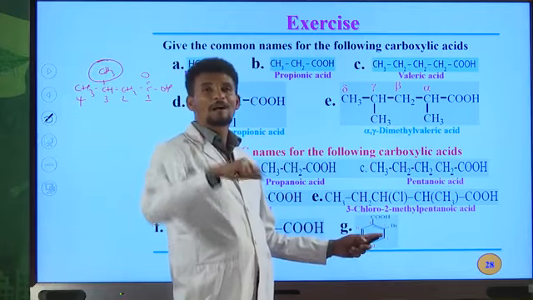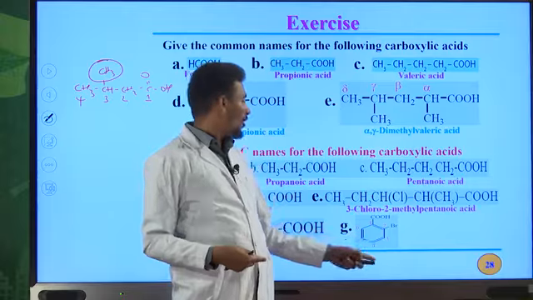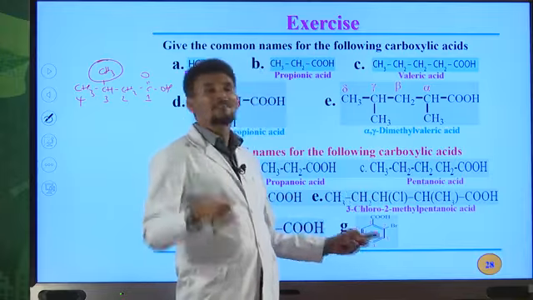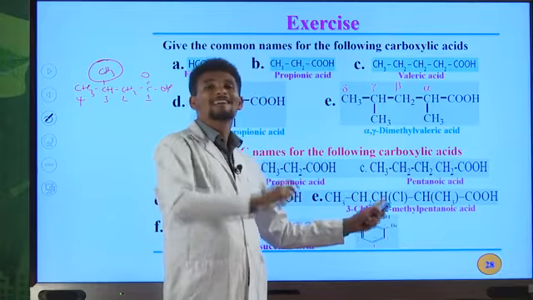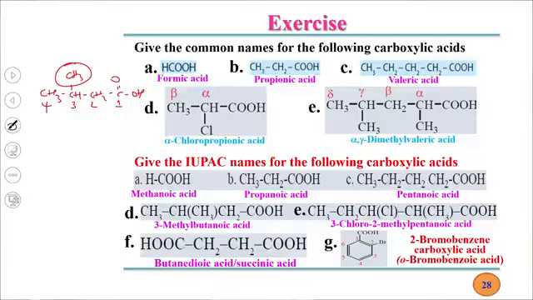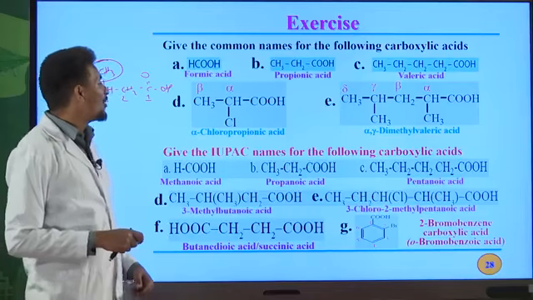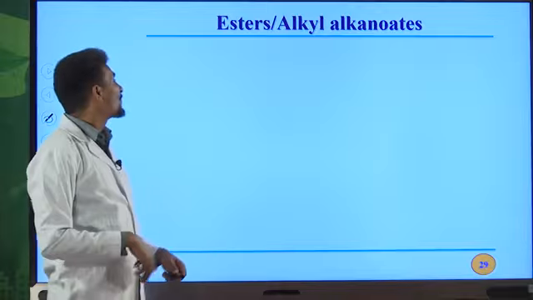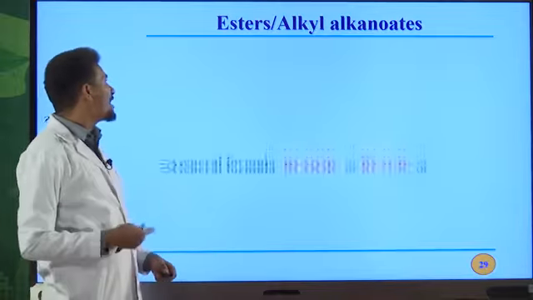Okay, if you have, for example, substituents on the benzene ring of this type of organic compound, the IUPAC name must be written as 2-bromobenzene carboxylic acid. What is the common name for this carboxylic acid? On the ortho position we have bromine. Ortho-bromobenzoic acid is the common name for this organic compound. So you can also write the IUPAC names for other carboxylic acids in a similar way.